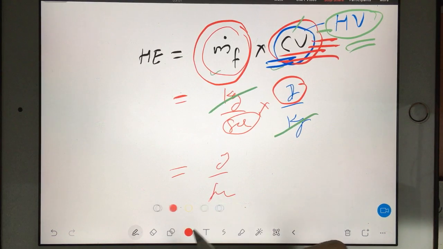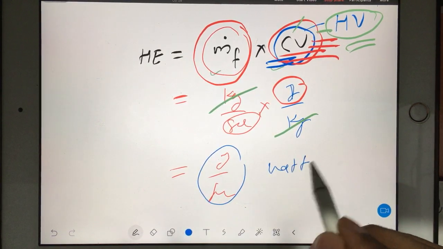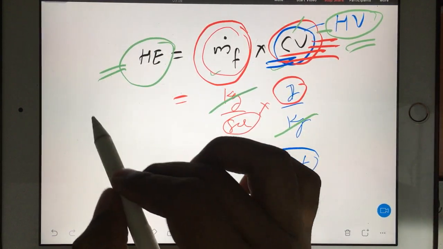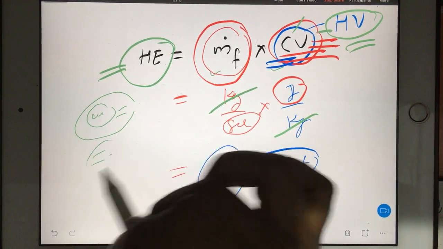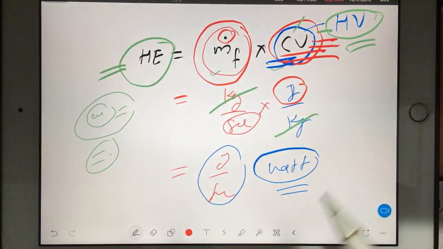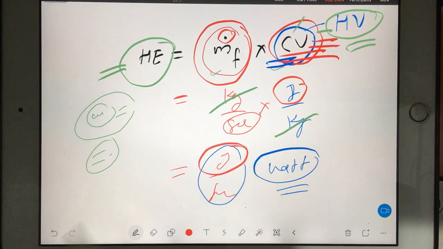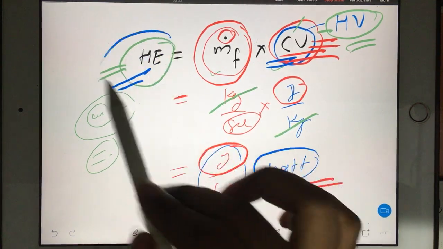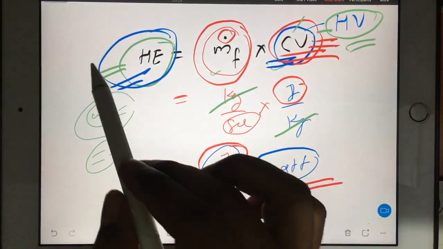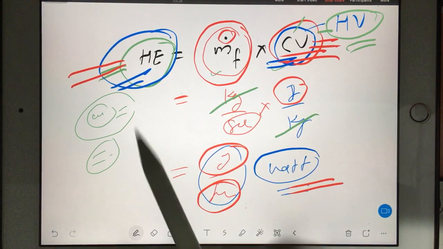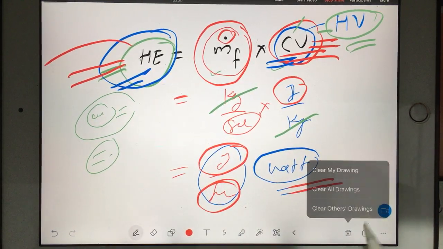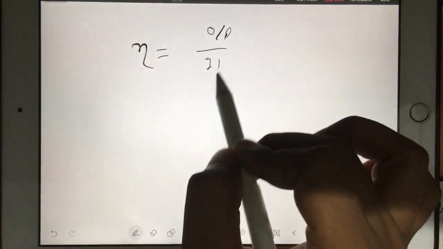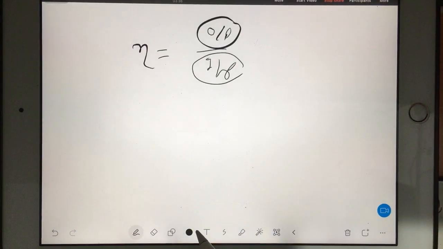Now see, this joule per second is nothing but watt, W-A-T-T, and watt is the unit of power. So whatever energy you are going to get, heat energy or work energy or any energy, everything is based on m dot. That's why the final answer will not come as joule, it will come as watt. You may say that you are going to achieve heat energy, but in reality you are achieving heat energy per second. That's why it is actually a power. So in the efficiency formula, output and input are automatically in terms of power, right?